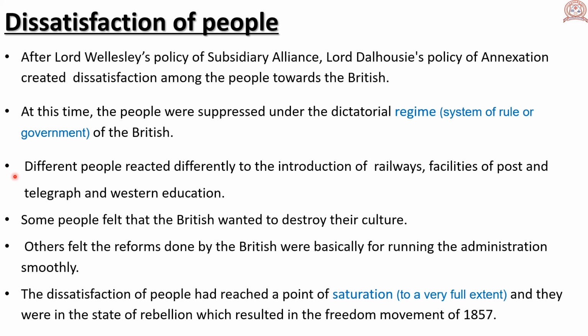Different people reacted differently to the introduction of railways, post and telegraph facilities, and Western education. Some felt that the British wanted to destroy their culture.